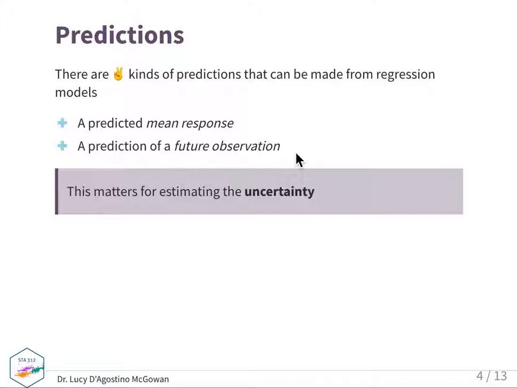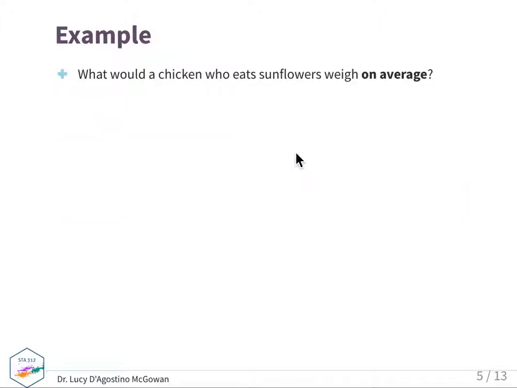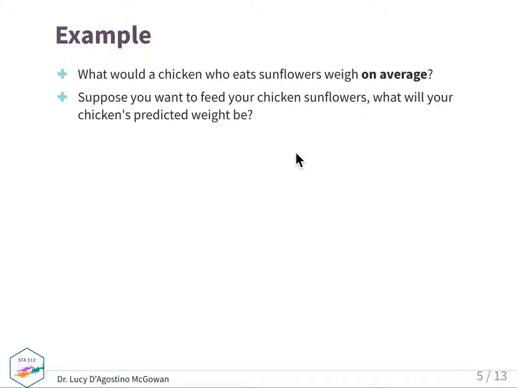So, as I mentioned, this matters for estimating the uncertainty. An example of the first case, the mean response, is: what would a chicken who eats sunflowers weigh on average? So if you wanted to know what a chicken who eats sunflowers would weigh on average, you would be using the prediction for a mean response, that first one.